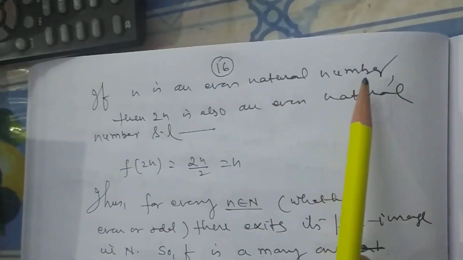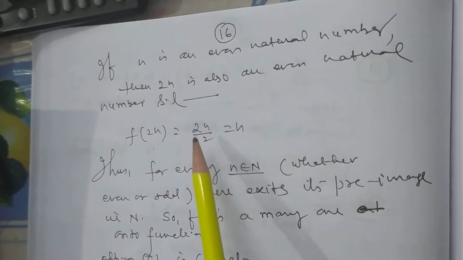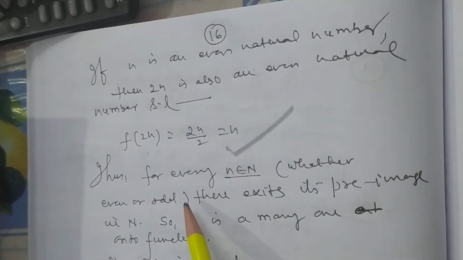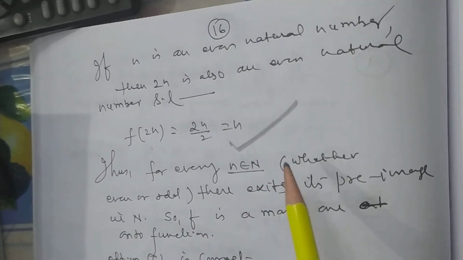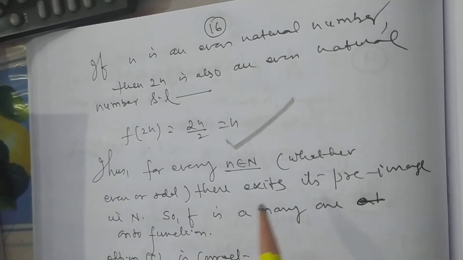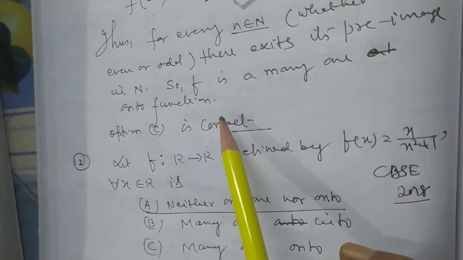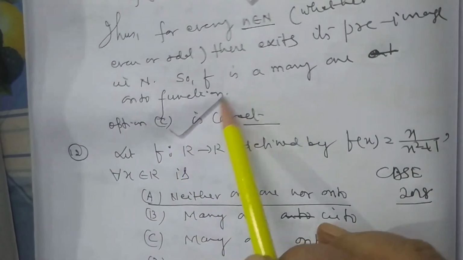If n is an even natural number, then 2n is also an even natural number such that f(2n) is equal to 2n by 2, that is n. Thus for every n belongs to N, whether even or odd, there exists its pre-image in N. So f is a many-one onto function. So C is the correct option.